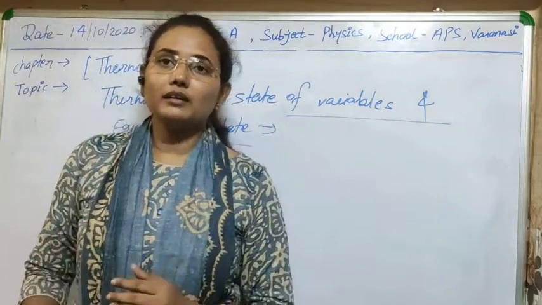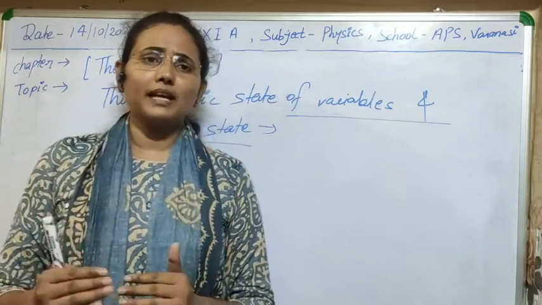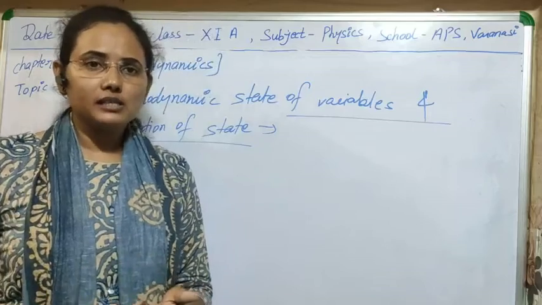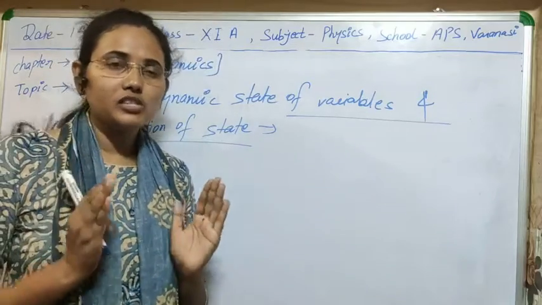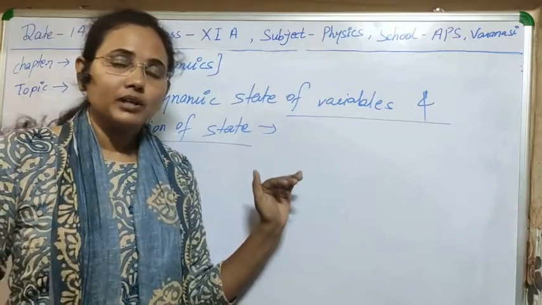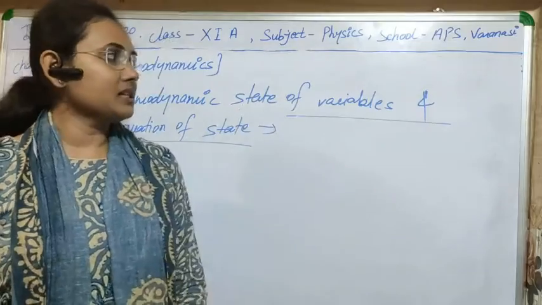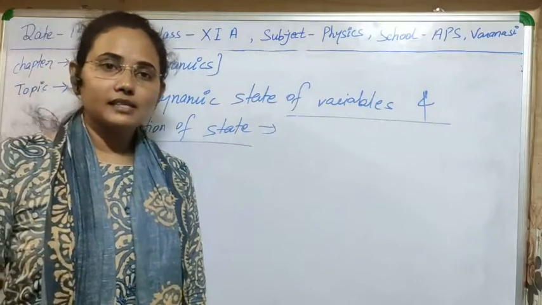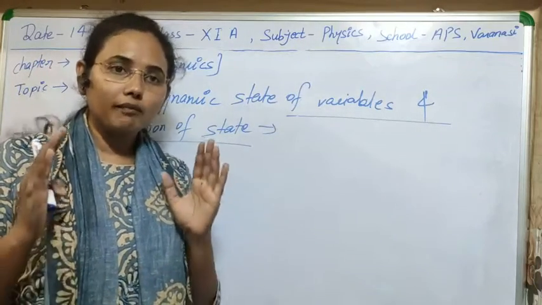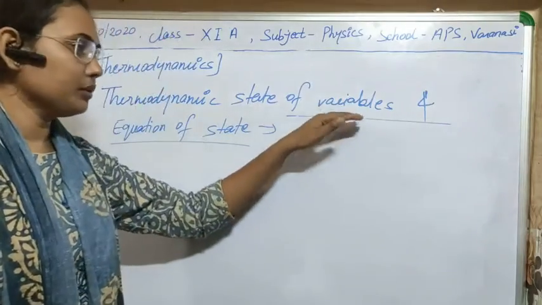As I've told you, macroscopic properties like temperature, volume, pressure, mass, composition, etc. define the equilibrium state of any thermodynamic system, and these parameters are known as thermodynamic state variables, which completely define the equilibrium state of any thermodynamic system. So I think this is clear to you.